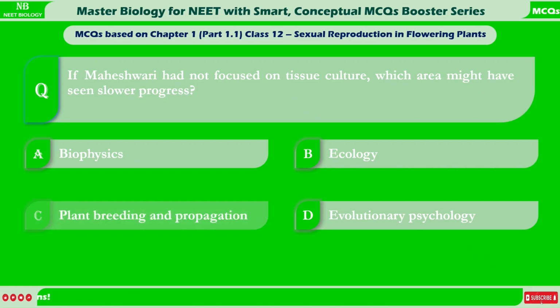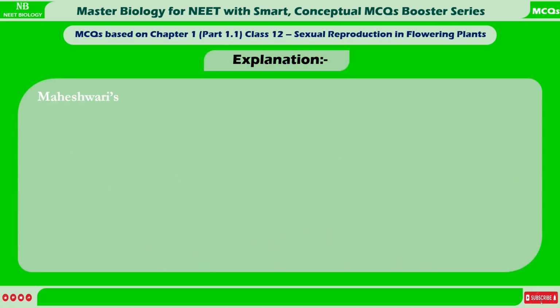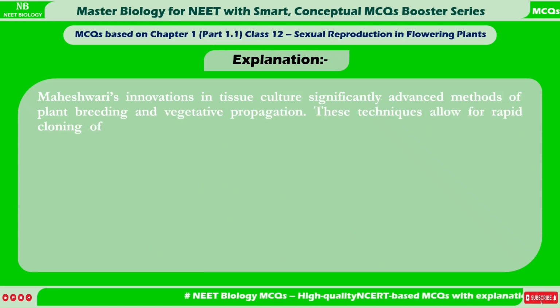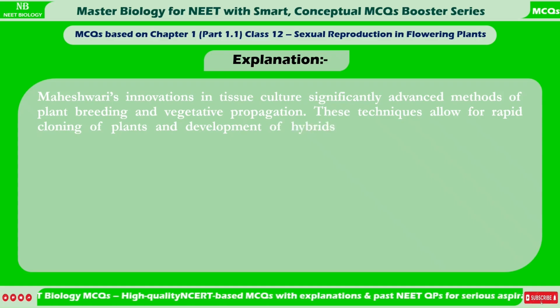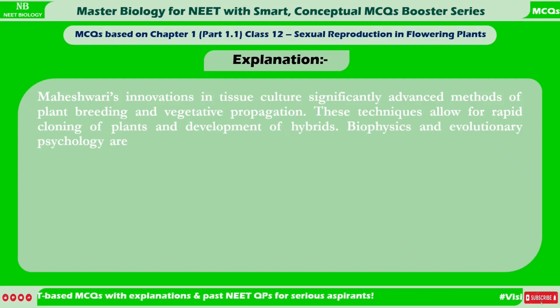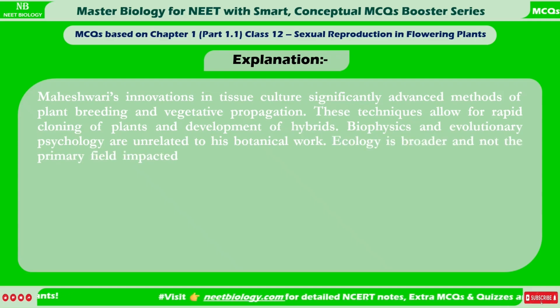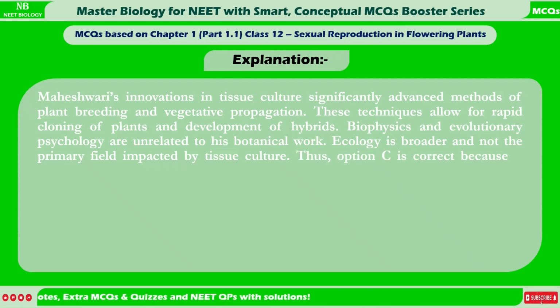Correct answer is C. Plant breeding and propagation. Explanation: Maheshwari's innovations in tissue culture significantly advanced methods of plant breeding and vegetative propagation. These techniques allow for rapid cloning of plants and development of hybrids. Biophysics and evolutionary psychology are unrelated to his botanical work. Ecology is broader and not the primary field impacted by tissue culture. Thus, option C is correct because it directly benefited from his contributions.